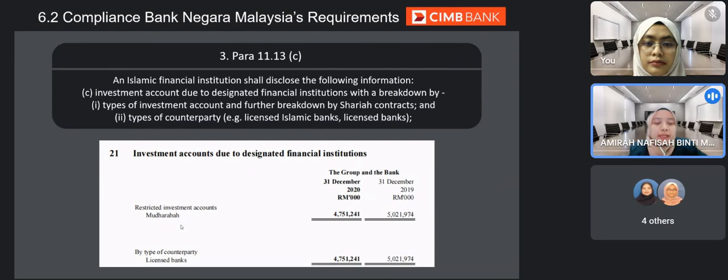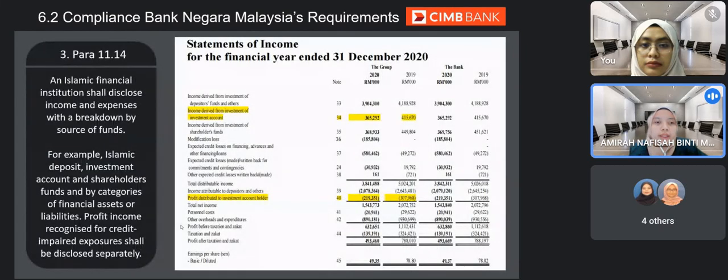The picture below shows that CIMB has disclosed all the required information about the investment account due to designated financial institutions. Firstly, the type of investment account is restricted investment accounts, which is mudharabah. Secondly, the type of counterparty is licensed banks. Next.